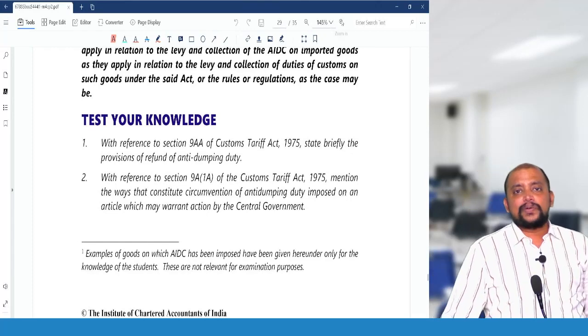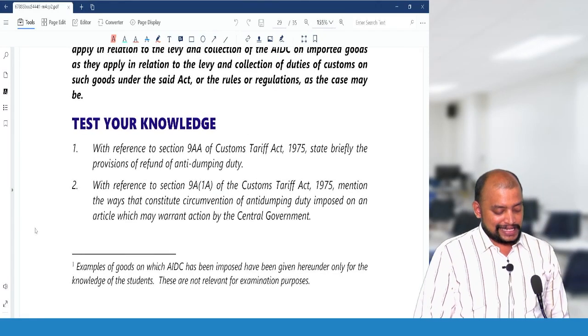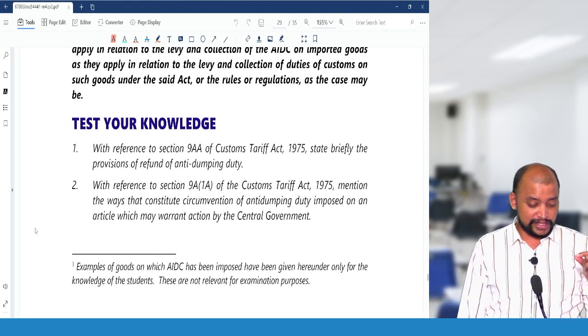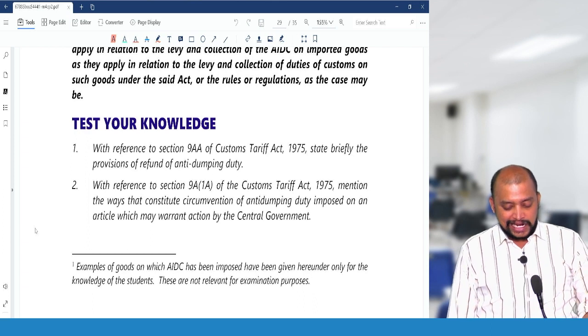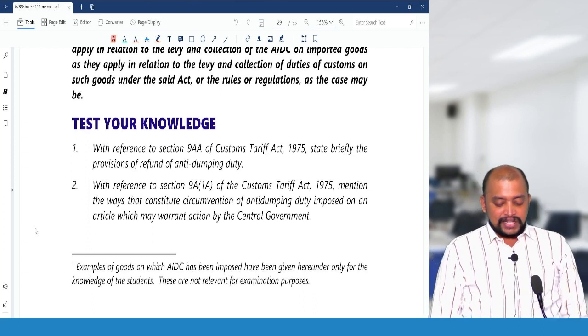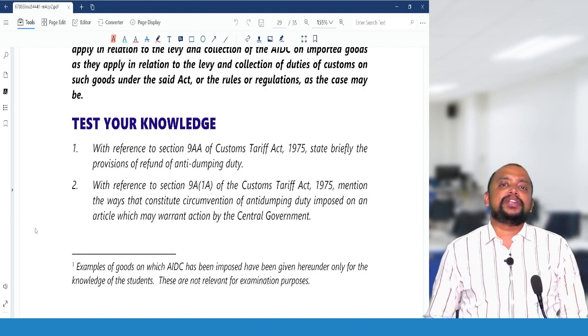So these are the questions from chapter number 2 of customs, ICAI study material questions. Look into this. Number 1, with reference to section 9AA of Customs Act, state briefly the provisions of refund of anti-dumping duty.